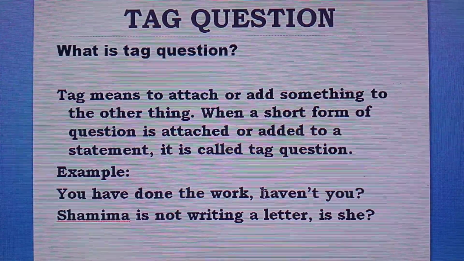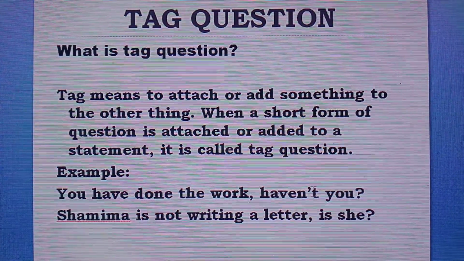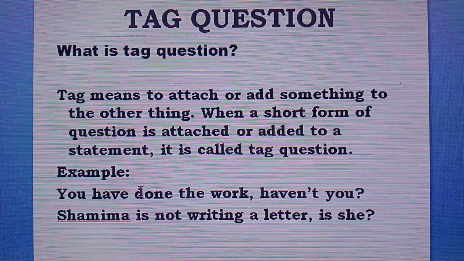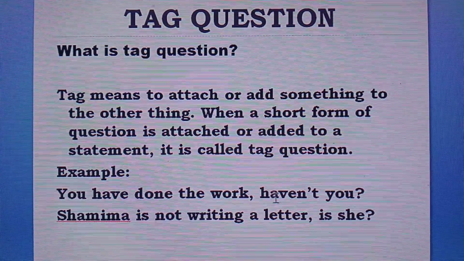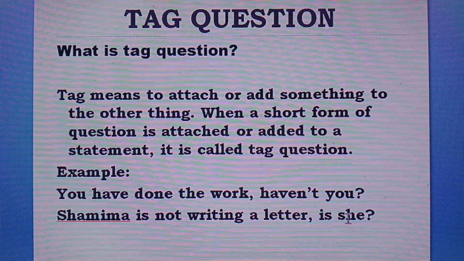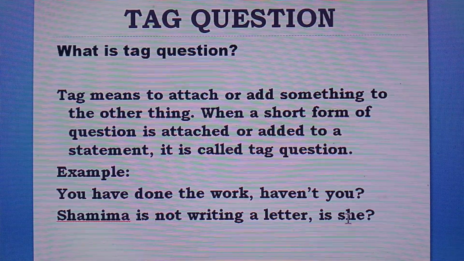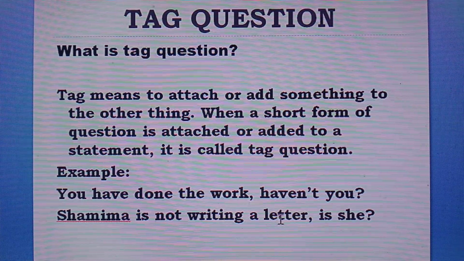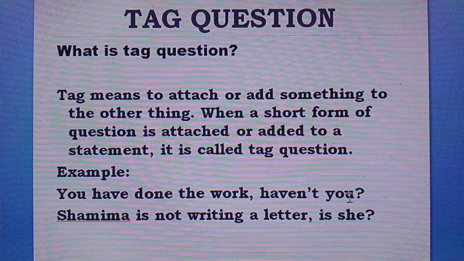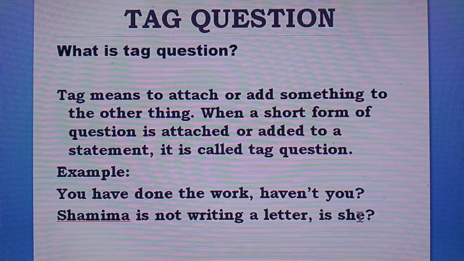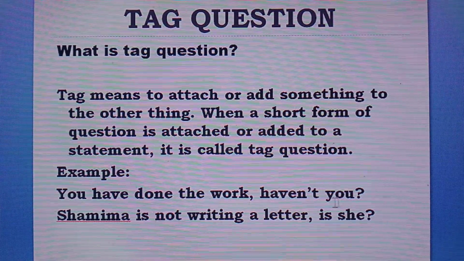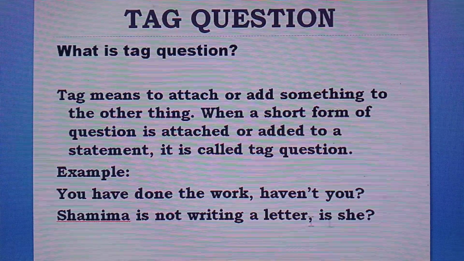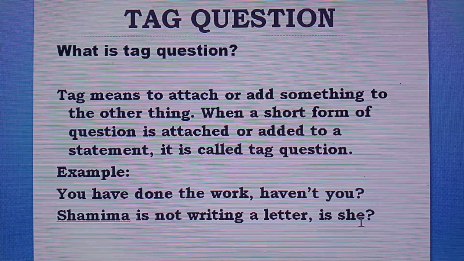Here, a short form of question, haven't you, is attached to the statement you have done the work. And is she? Another short form of question is attached to the statement Shamima is not writing a letter. So here haven't you and is she are tags. You have done the work, haven't you? Shamima is not writing a letter, is she? They are tag questions.